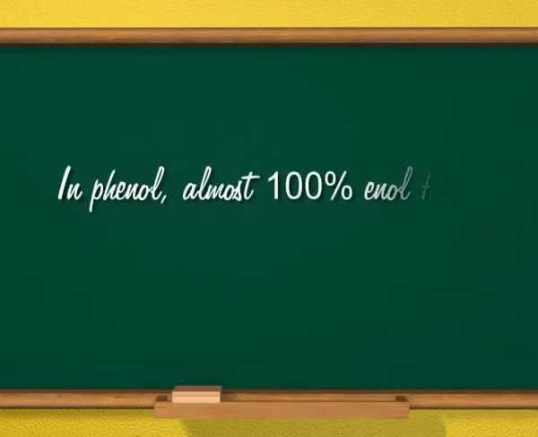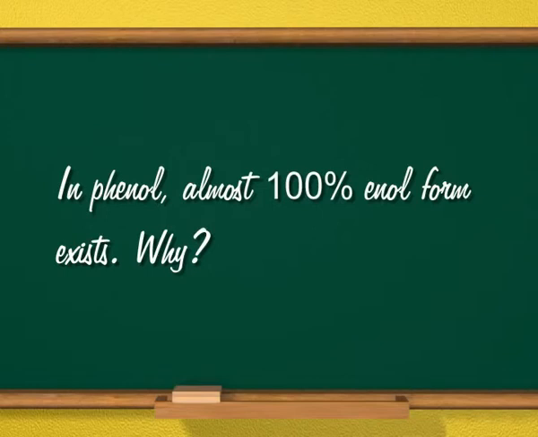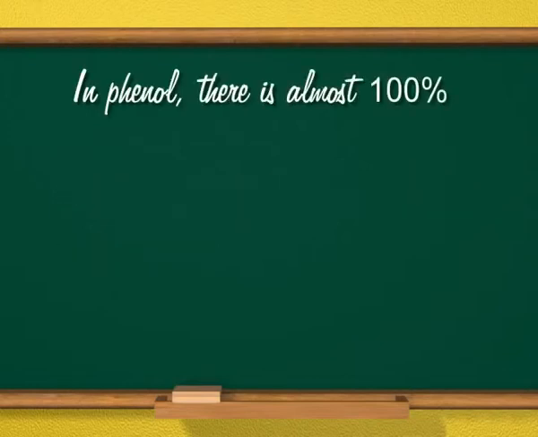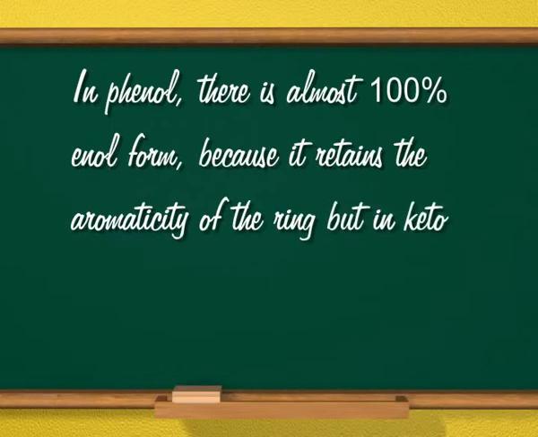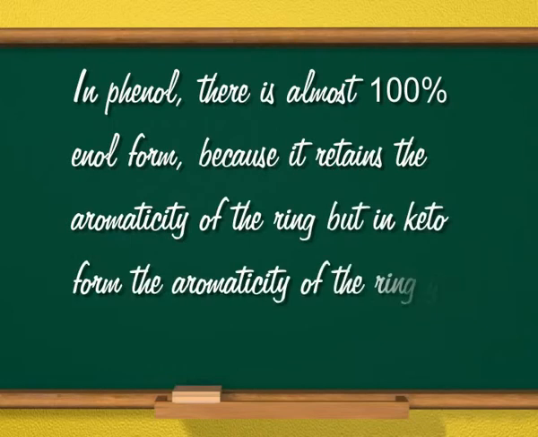Next question is, in phenol, almost 100% enol form exists. Why? And the answer is, in phenol, there is almost 100% enol form because it retains the aromaticity of the ring, but in keto form, the aromaticity of the ring gets ruptured.